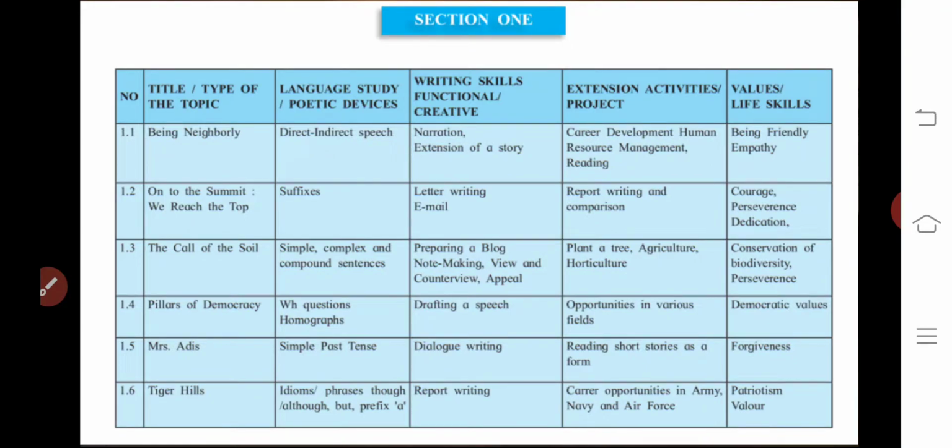Extension of a story. Extension of a story, what that means? Suppose they would give you one passage, you should write the next part of that story of your own. In simple term, I will give you one example that is familiar to you. Suppose you have seen any movie and you are not happy with the ending of that movie, then you wanted to change that end in your perspective as per you like.